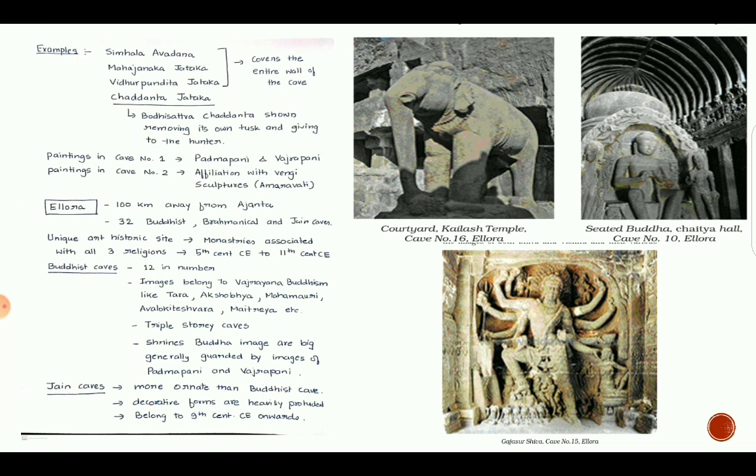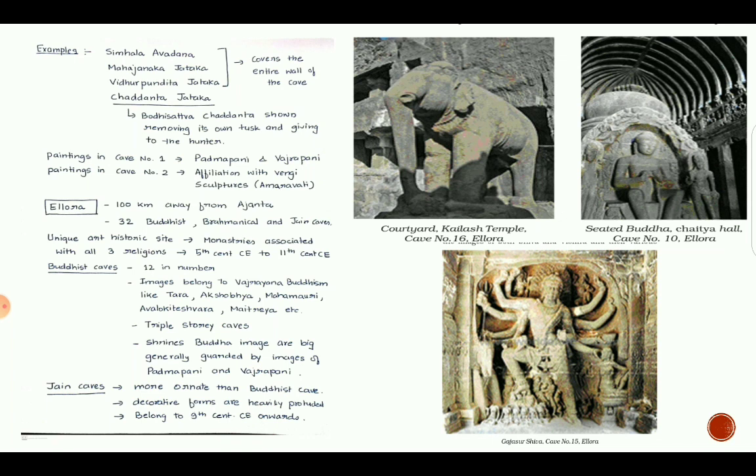You can see the images of Ellora caves. Number one is Kailas temple, the huge sculpture image of an elephant made from a single rock. Second is a seated Buddha in a Chaitya hall, cave number 10, Ellora.